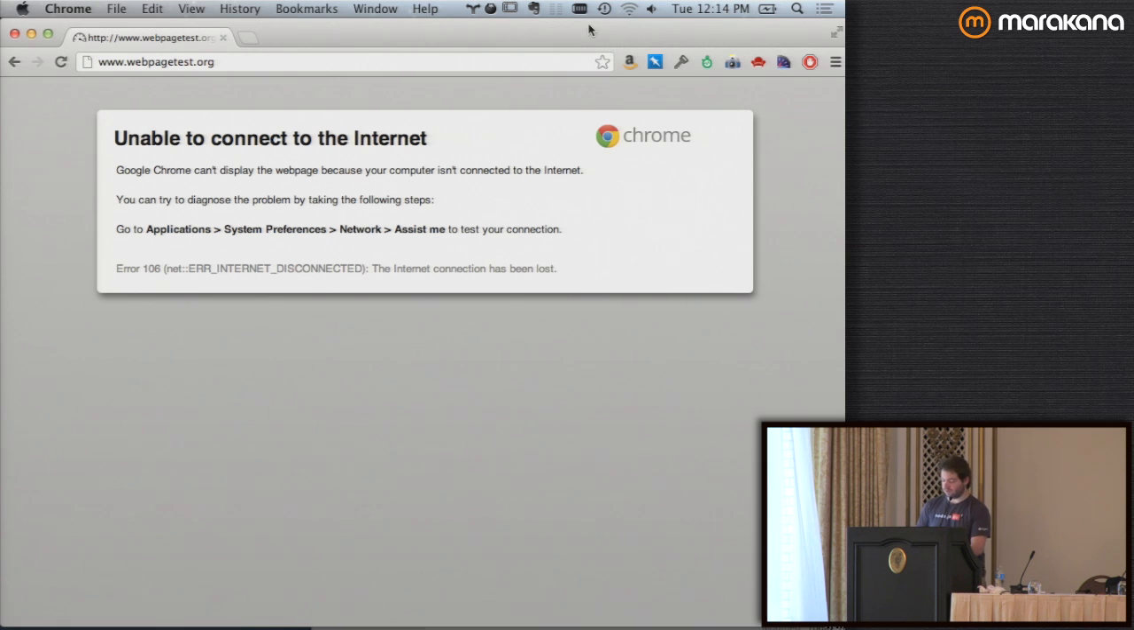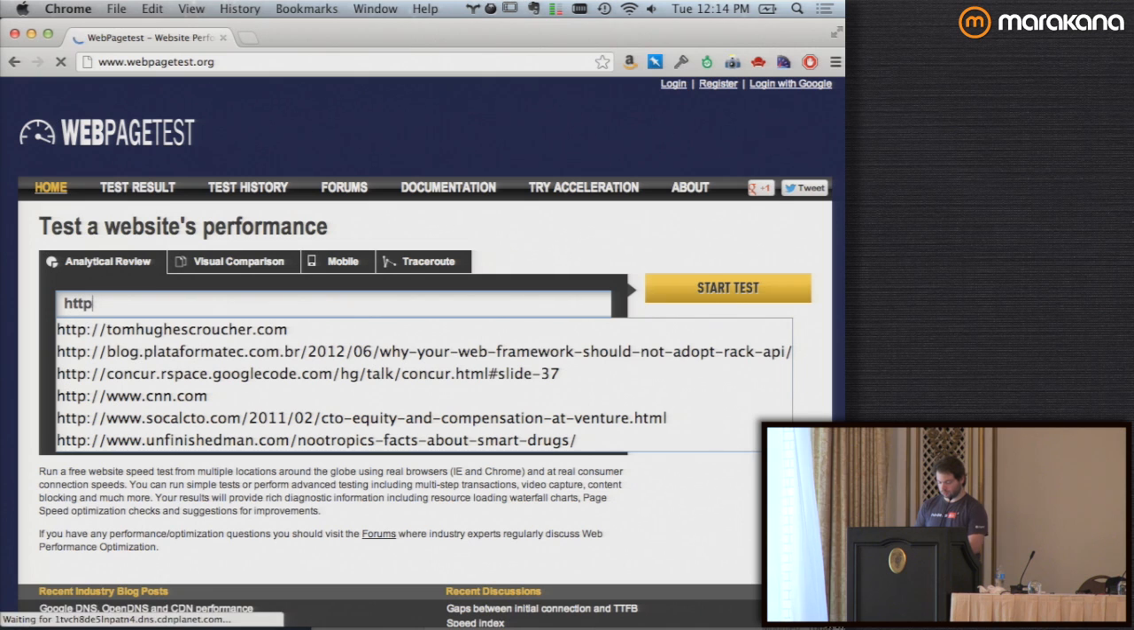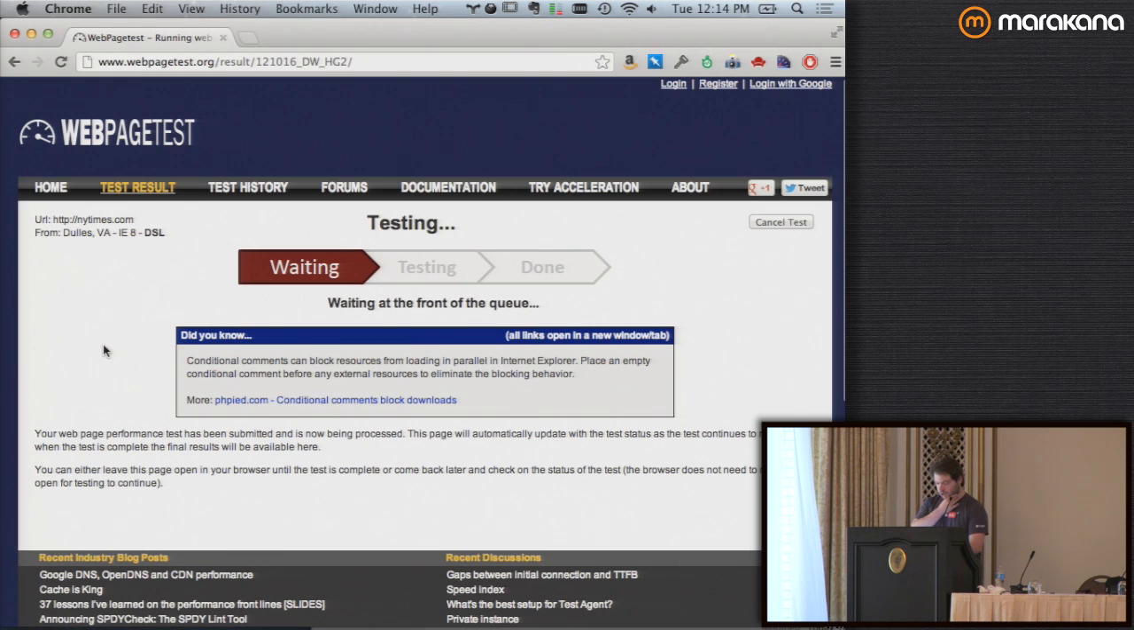Because I've got a Mac, it's going to take me about 10 minutes to connect. If this doesn't connect in the next, oh, there we go. All right. Somebody give me a URL. Anybody? What? New York Times? We're at the front of the queue. Yes. All right. I'm going to keep talking while this runs.